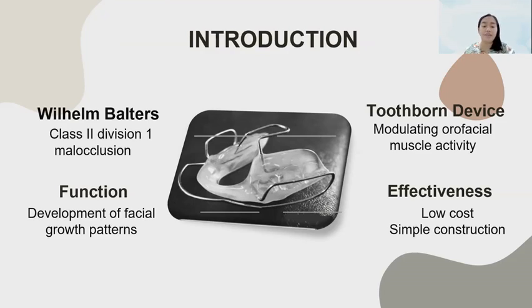The Bionator is a tooth-borne device that works with the treatment concept of pushing the mandible anteriorly, improving the growth pattern of the teeth and jaw, controlling overbite, facilitating tooth eruption, eliminating bad habits, and directing the soft tissue profile of the face. There are various reasons for using the Bionator, one of which is its low cost and simple construction.